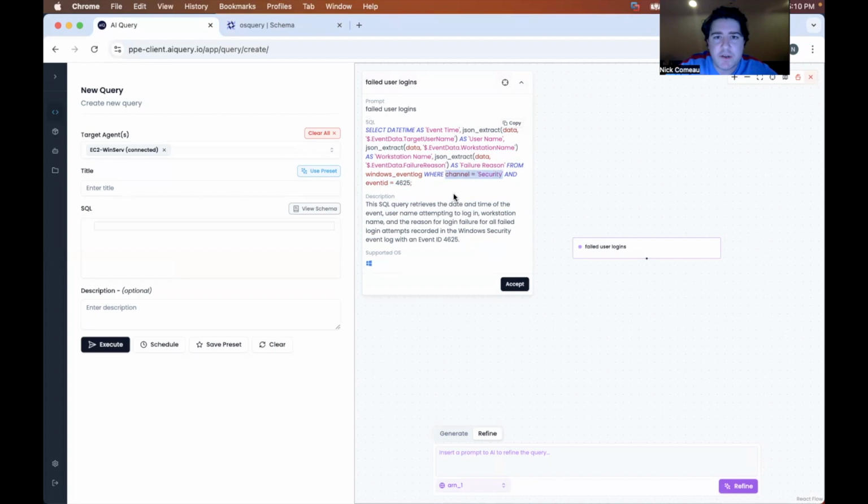The channel being security. And then here we can see the JSON extract function over the data field, and then even specifying what exactly we're attempting to extract. So not only is this helpful from the complexity of the query, but the fact that I would have had to do some research to figure out exactly what I'm trying to extract as a result, but instead AI does the research for you, crafts the query, and then sets these up as case statements so that it's just easy to read and extract that information.